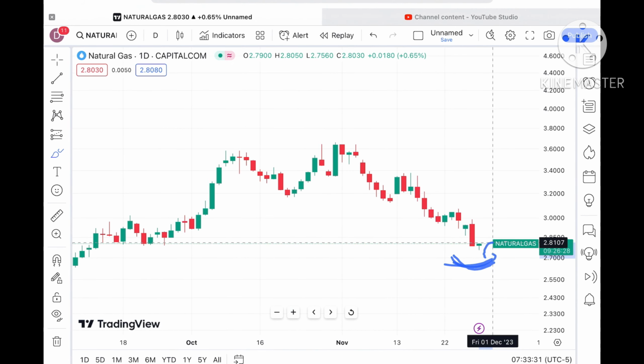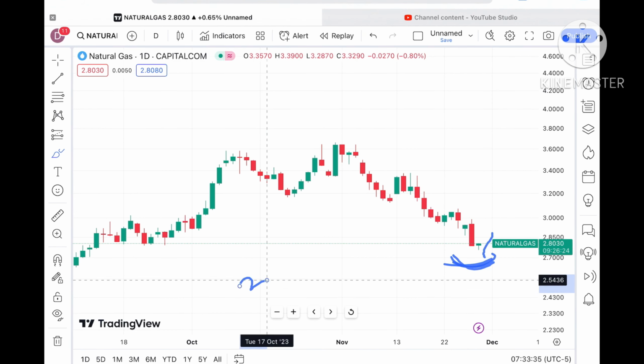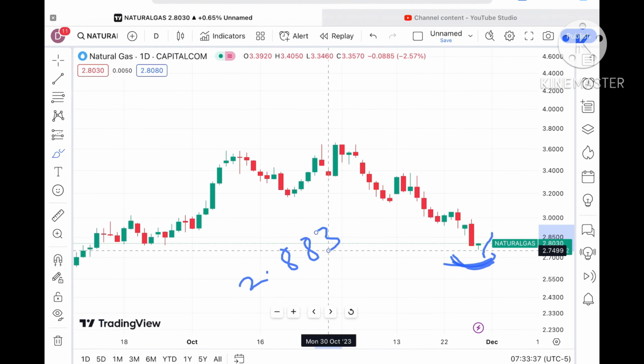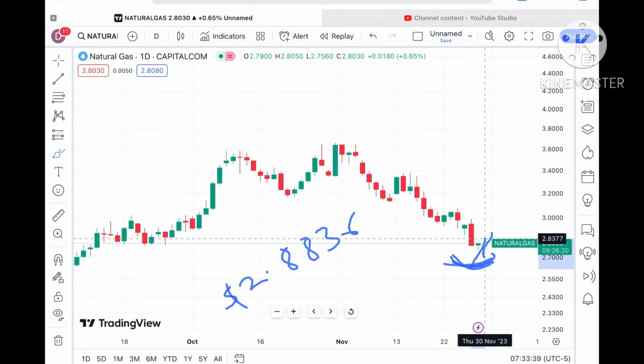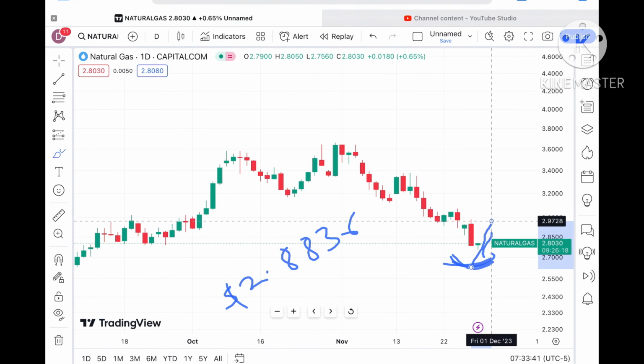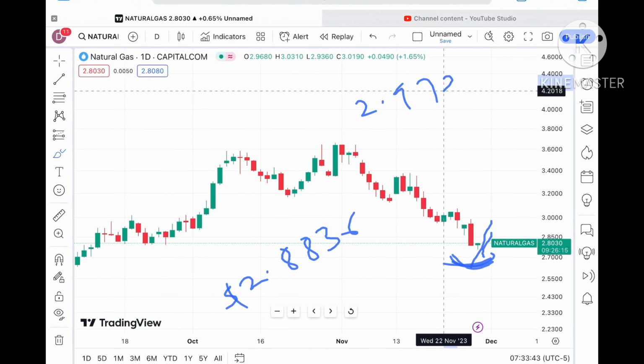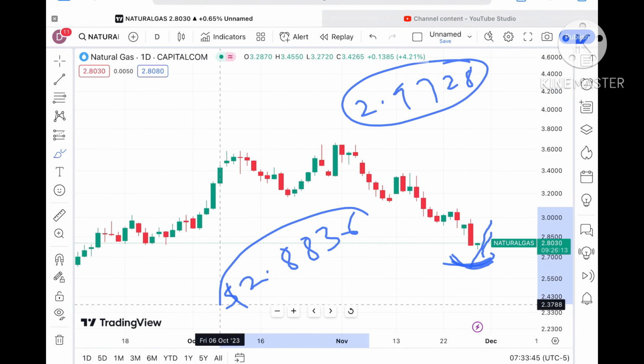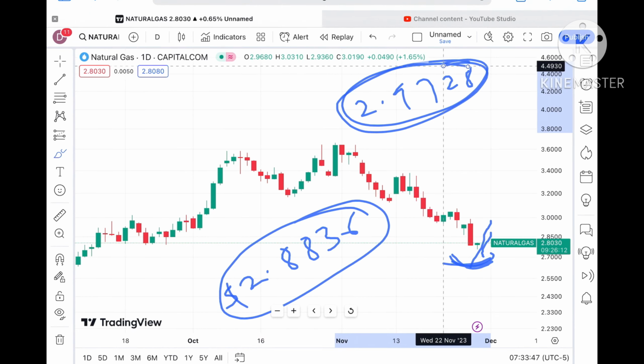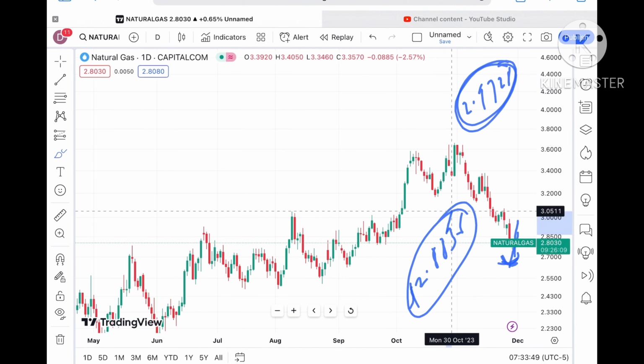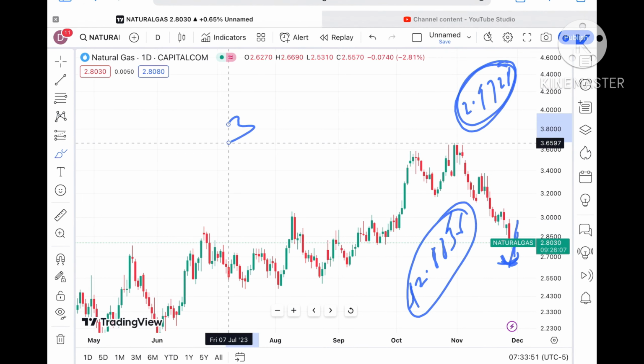Suppose the price sustains this level, we can see it will go further upside, and yes, a probability of going towards $2.8836 is there. And if it starts moving above that level, we will see it will go towards a level of $2.9728. Okay, after $2.8836, chances of touching 2.9728 will be there, and if it starts going above that level, chances of touching a level of $3.0511 is there.